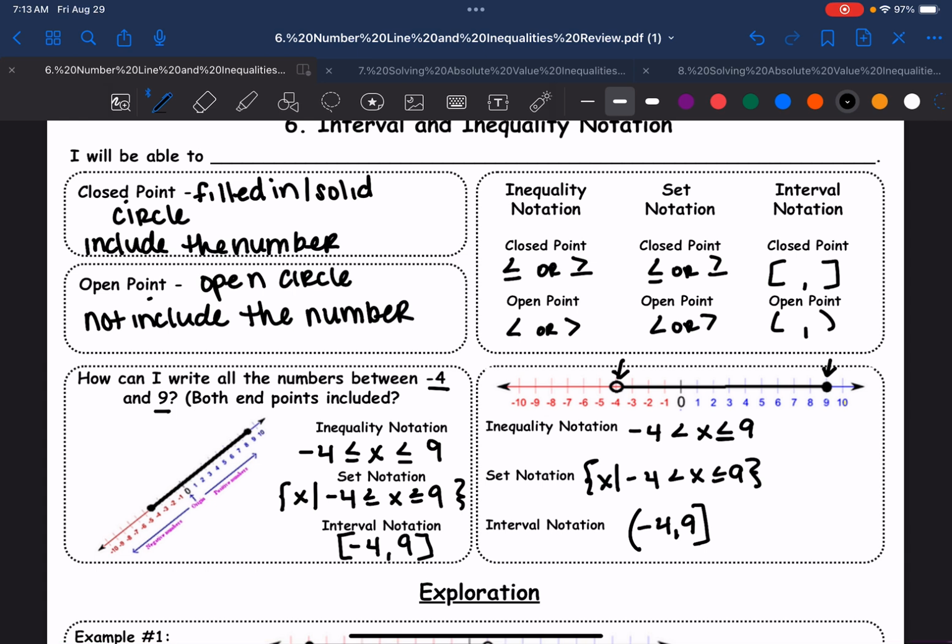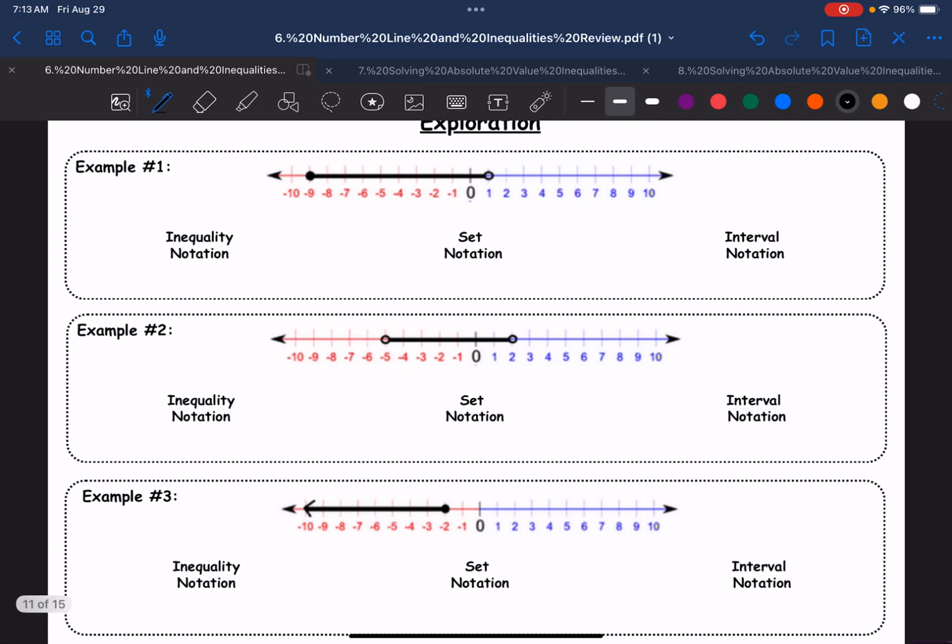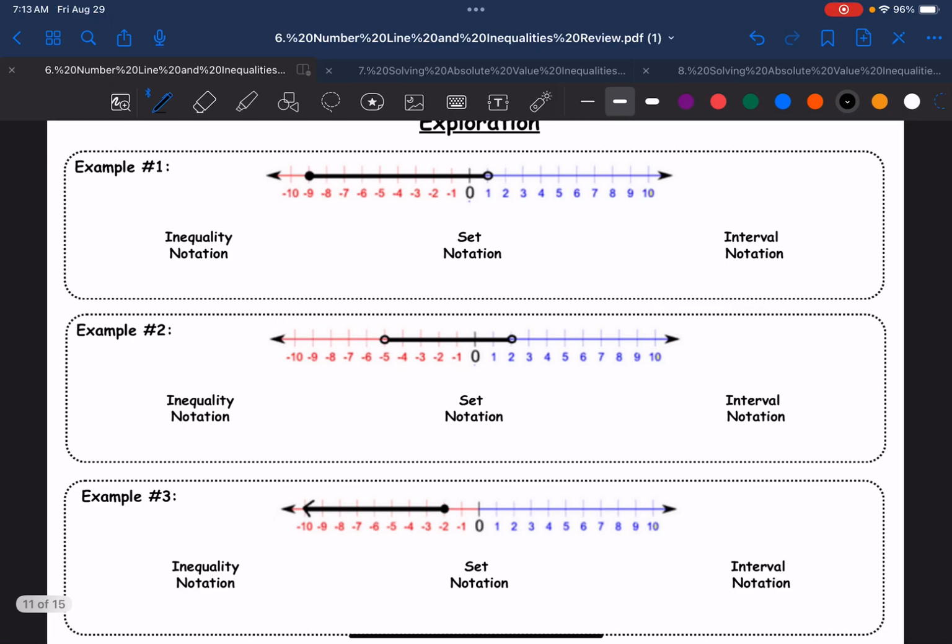So that is just the general idea of what we're reviewing today. Let's go to the exploration. I would pause the video here and go ahead and see if you can do these next 3 on your own. Just give yourself a few minutes. Don't spend a whole lot of time on it. All right, so now I'm going to give you the answers so that you can compare your answers to mine.